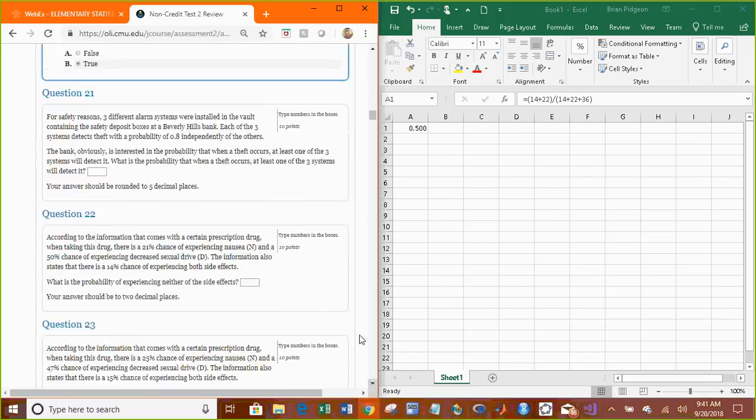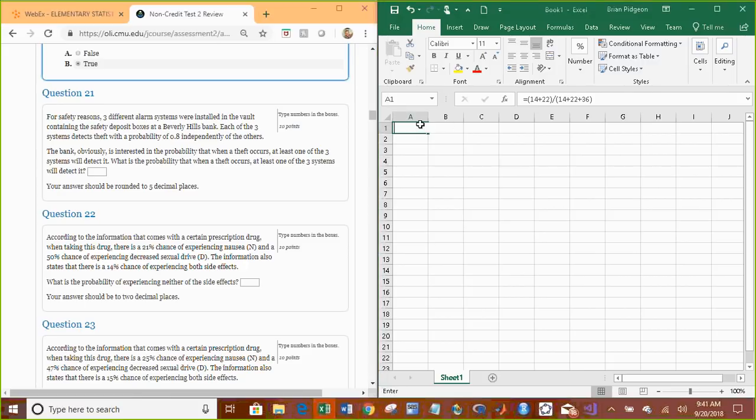Okay, this question's hard. Not hard, just you got to think about it a little bit. For safety reasons, 3 different alarm systems were installed in the vaults containing the safety deposit boxes at the Beverly Hills Bank. Each of the 3 systems detects theft with a probability of 0.8, independently of the others. The bank is interested in the probability that when a theft occurs, at least one of the 3 systems will detect it.